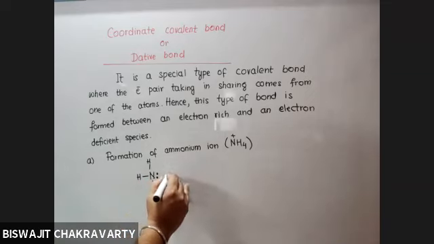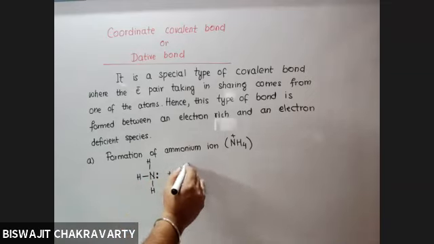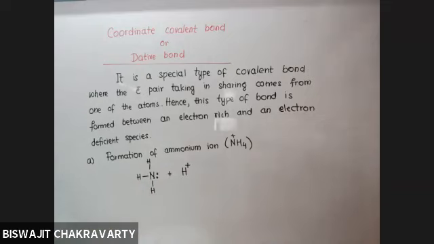And suppose an electron deficient species called a proton, H plus. You know that hydrogen has got only one electron in it. And if that electron is removed from hydrogen, it becomes H plus. So H plus is not in a position to give any electron because it does not have any electron to provide.